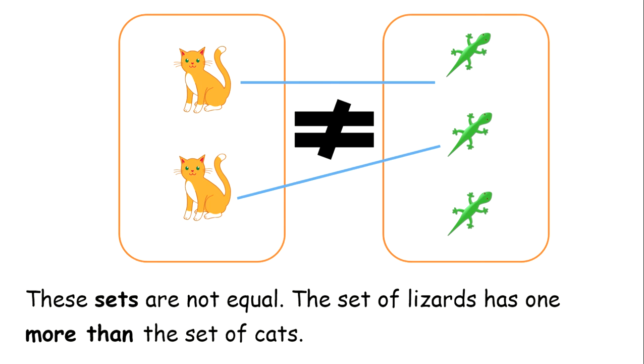You see the word more than coming out there? So the cats have 2, but the lizards have 3. And when we match them up, we notice there's 1 left over. That means the set of lizards has 1 more than the set of cats. You get that? All right then. And I can also say that the cat has less than this set. So the cat only has 2, so it's less than this set of lizards. All right.